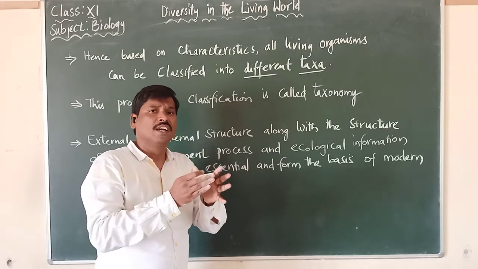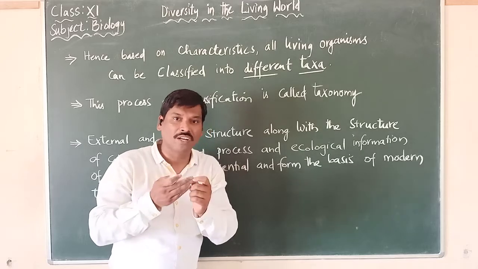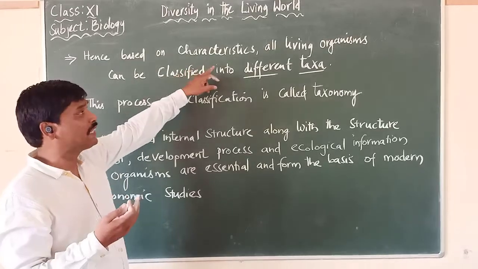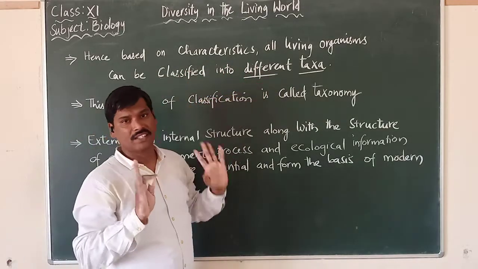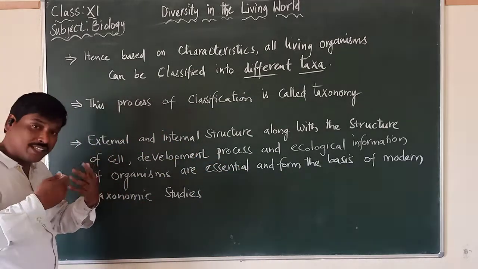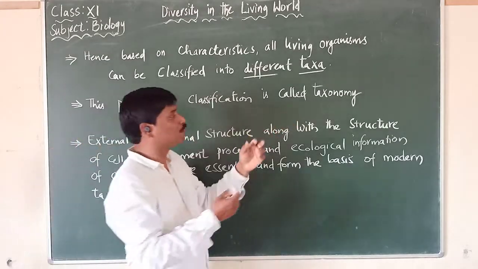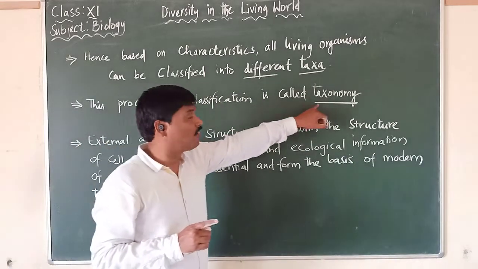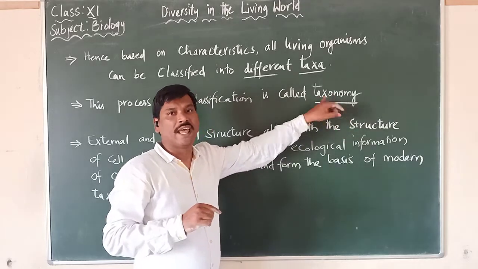Like that, we can group all the living organisms into different categories that we call taxa. This process of classification based upon observable characteristics is called taxonomy. The process of classification is called taxonomy.